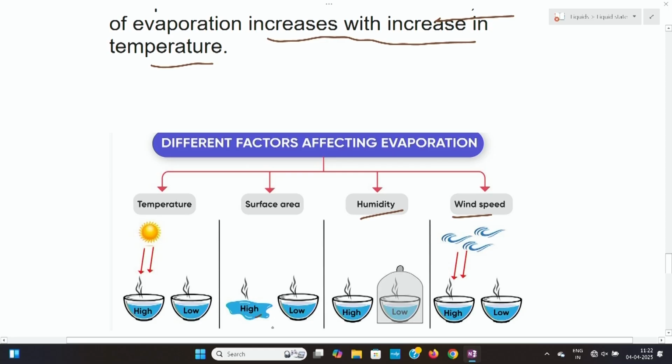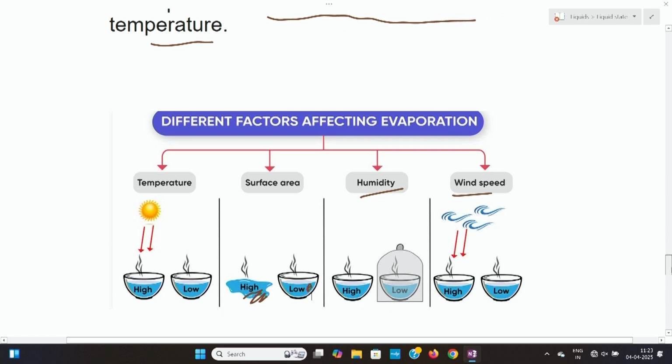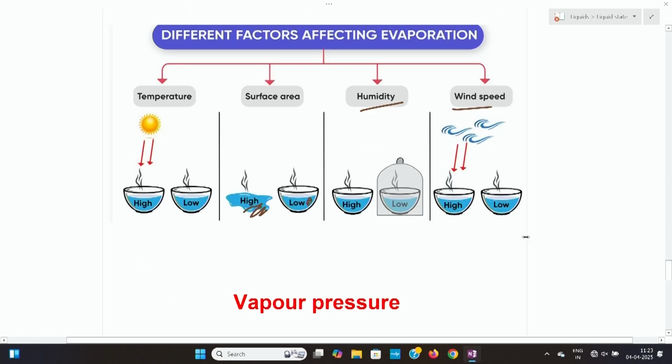These factors we have already seen. If the surface area is high, then the evaporation will be fast. If the surface area is low, the evaporation will be slow. Then if we apply some heat, the evaporation will be high, and if we are not applying heat, the evaporation will be low. These are the different factors which affect the evaporation. I hope you understood what evaporation is, the theory behind evaporation, and the factors which affect evaporation.